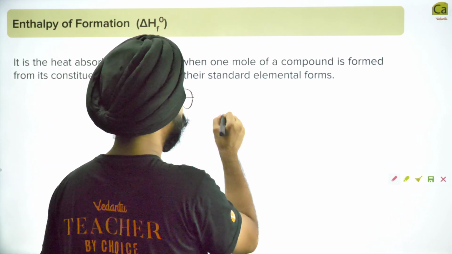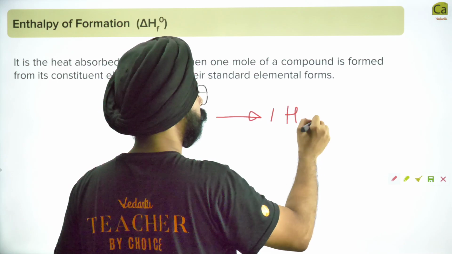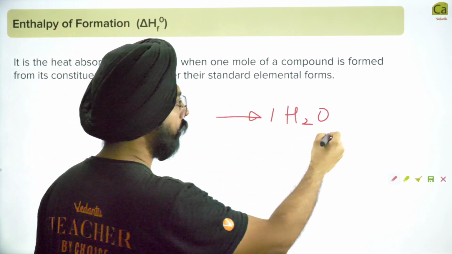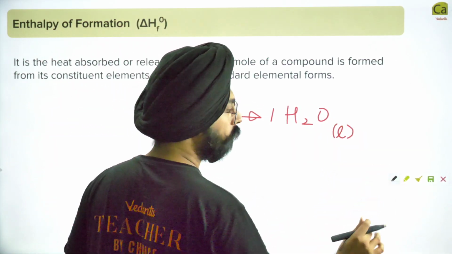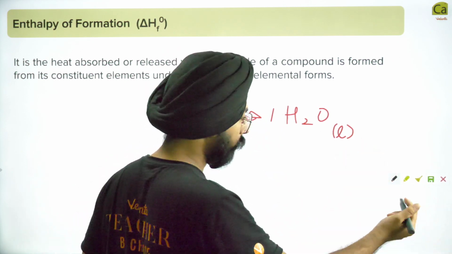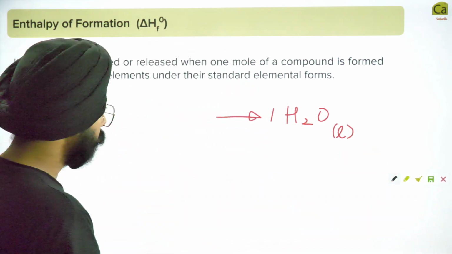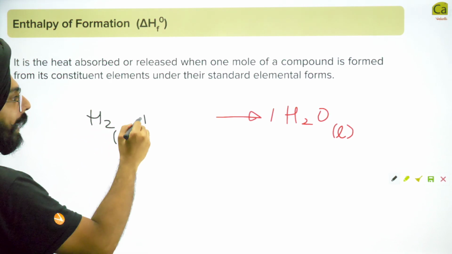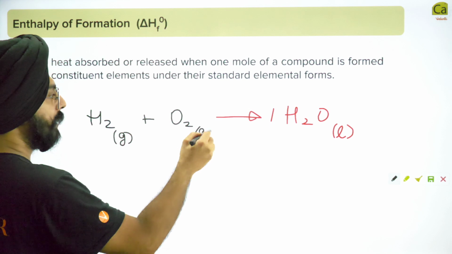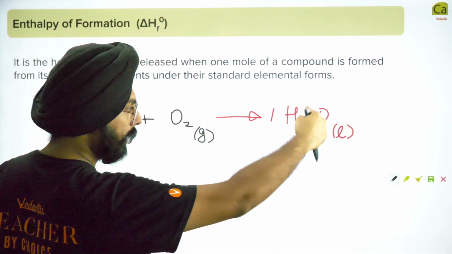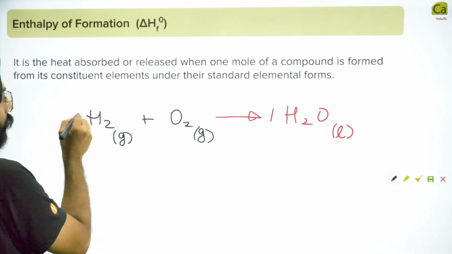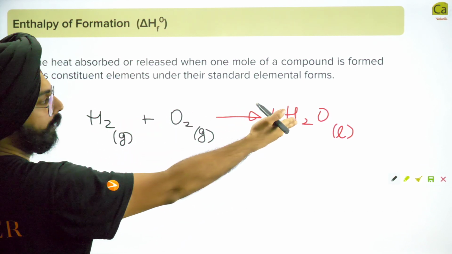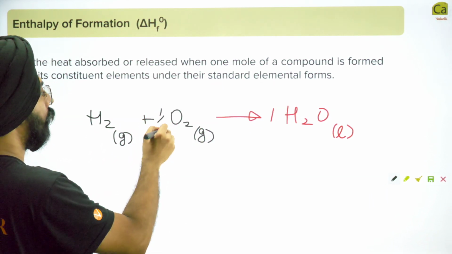You will be creating 1 mole of water. This is what you have to fix. You have to create 1 mole of water which is liquid. That's the usual form of water that you will find. You have to start with hydrogen gas and oxygen gas, because these are the standard elemental forms of the constituents, hydrogen and oxygen. And how much do we take? We need 1 mole of H2 to create 2 hydrogens, and we just need half a mole of O2.